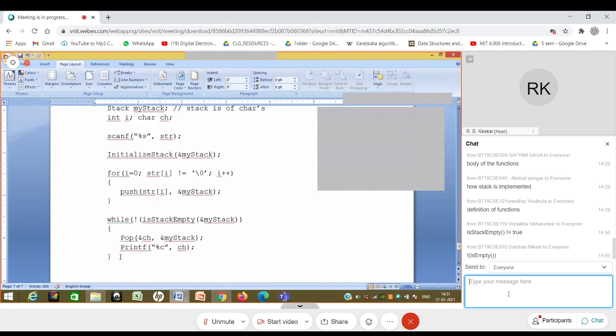And with this, while the stack is not empty, it will pop and it will print. And with this, I am sure that the string gets reversed, or the reverse string is printed. If I want to store it, I can store it in the same string str itself, because I have stored the reverse of it in the stack. So perhaps another thing which is possible is, instead of this, I could have just directly done str of i. I initialize i to 0 again, and then while this loop is going on, I will say str of i equal to ch, and perhaps I do i plus plus.